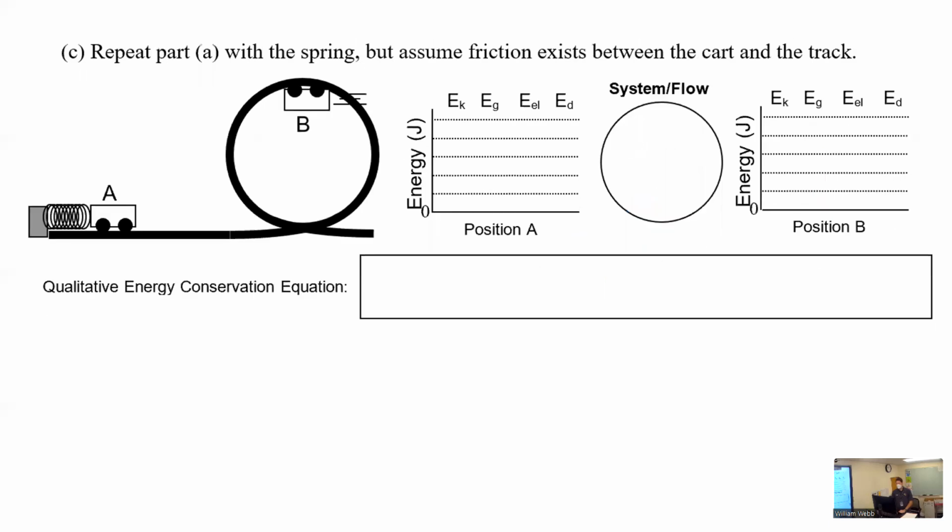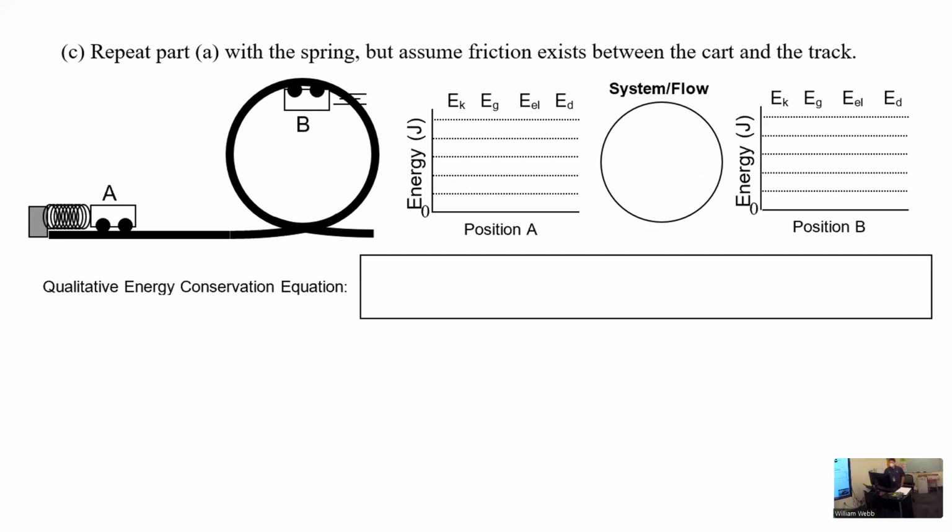All right, next scenario. Repeat part A. We're putting everything back in the circle again. So string, track, earth, spring, track, earth, cart, everything's back in the circle. But now it says there is friction. They don't say anything about drag, so we should still ignore that, but there is friction. So what energy do we have at the beginning? Spring. All elastic, spring energy.